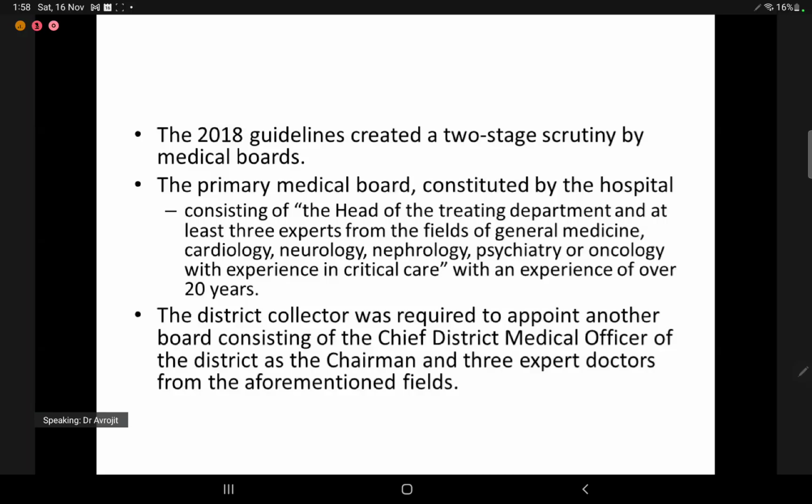which will need to have the head of the treating department or at least three experts from the fields of general medicine, cardiology, neurology, nephrology, psychiatry, or oncology with experience in critical care and an overall experience of over 20 years, and a second board appointed by the district collector, which will encompass the district medical officer as the chairman and three expert doctors who are not part of the primary medical board.